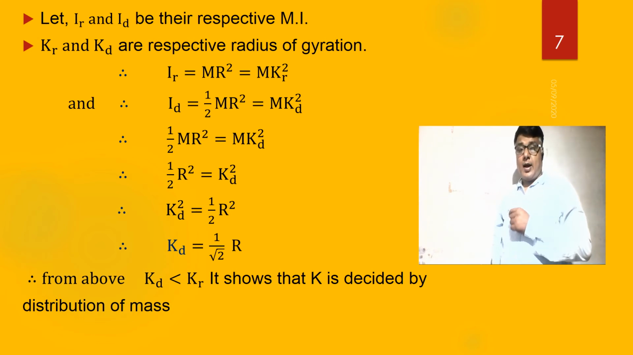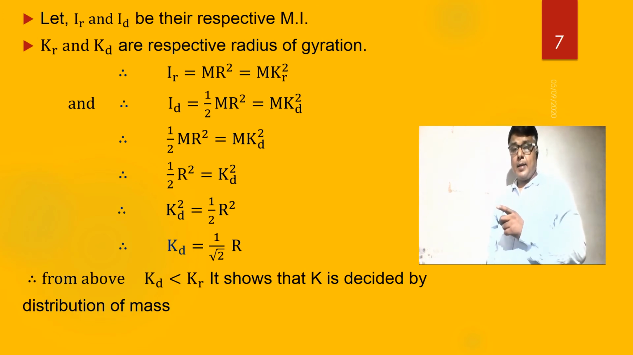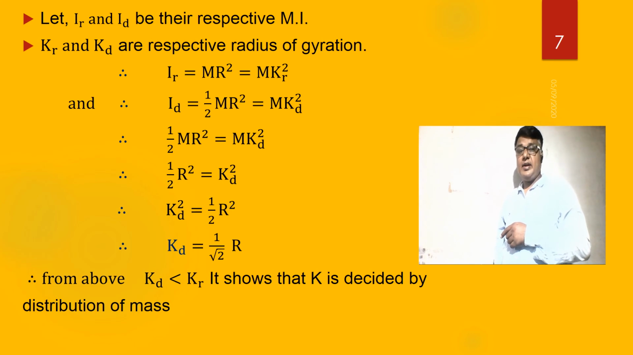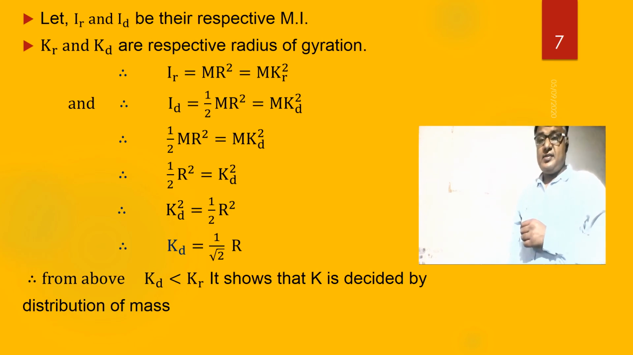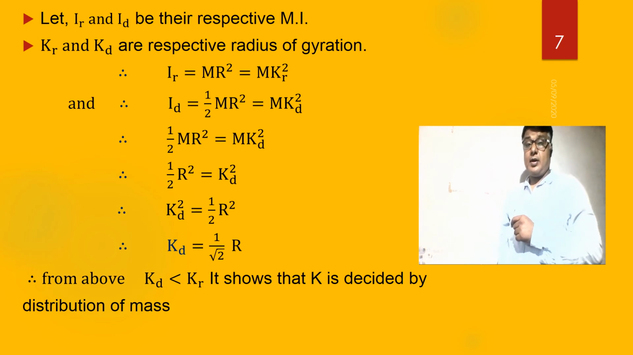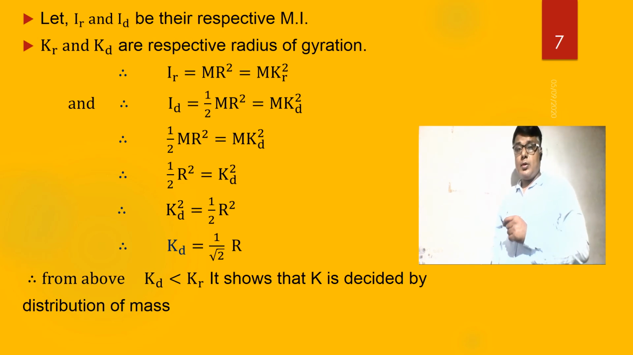Here the m's get cancelled. Then after cancellation of m, half r square is equal to kd square. Therefore, kd square is equal to half r square and kd is equal to 1 upon root 2 times r. This is the radius of gyration of the disc, 1 upon root 2 r.